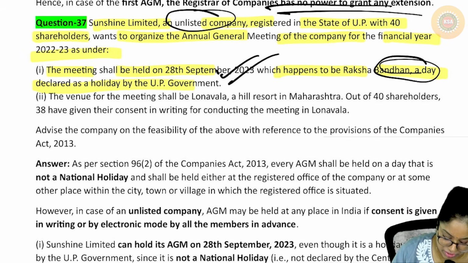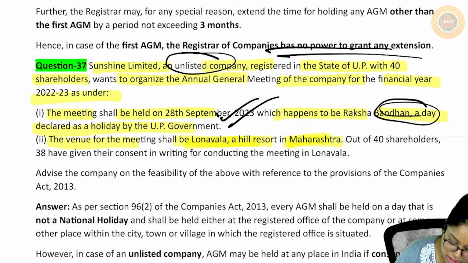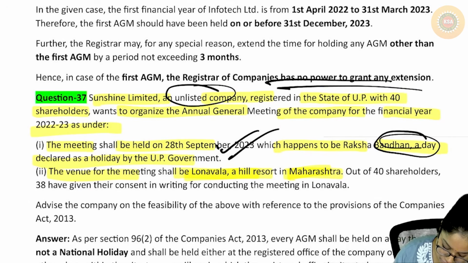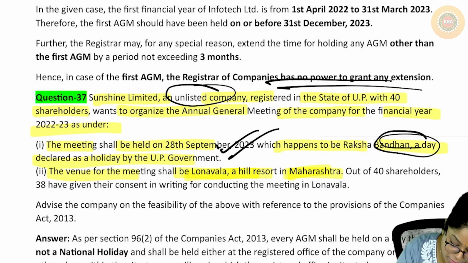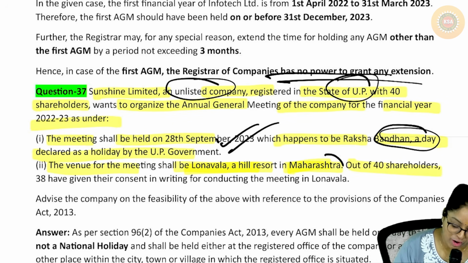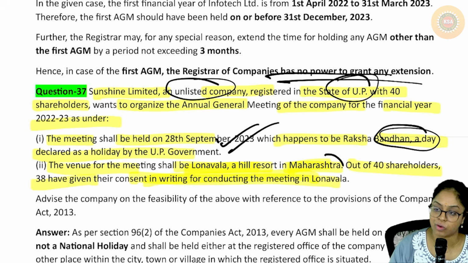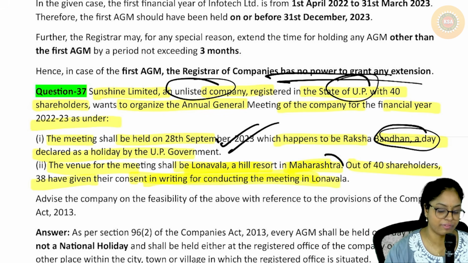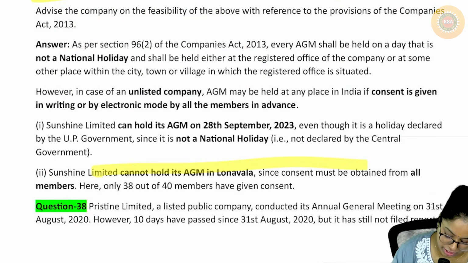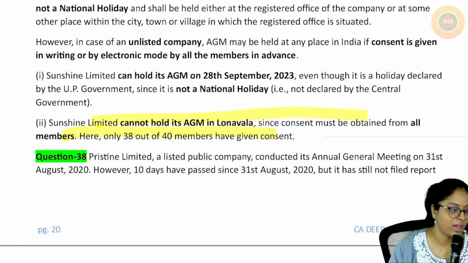The answer is yes. The venue for the meeting shall be Lonavala, a hill resort in Maharashtra. Where are these guys from? UP, but they want to keep it in a resort in Maharashtra. I don't know what meeting they will have in a resort, but anyways. Out of 40 shareholders, 38 have given their consent in writing. But is that okay? No, 100% should give the consent. So this is not okay. Somehow convince those 2 people, then you can go.